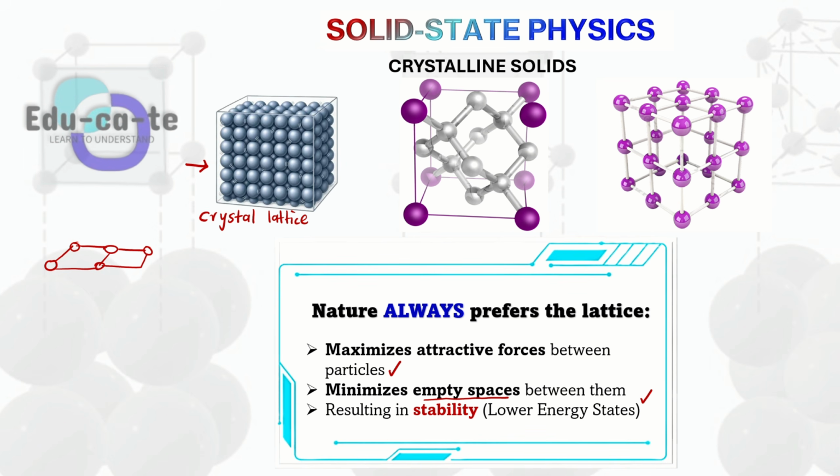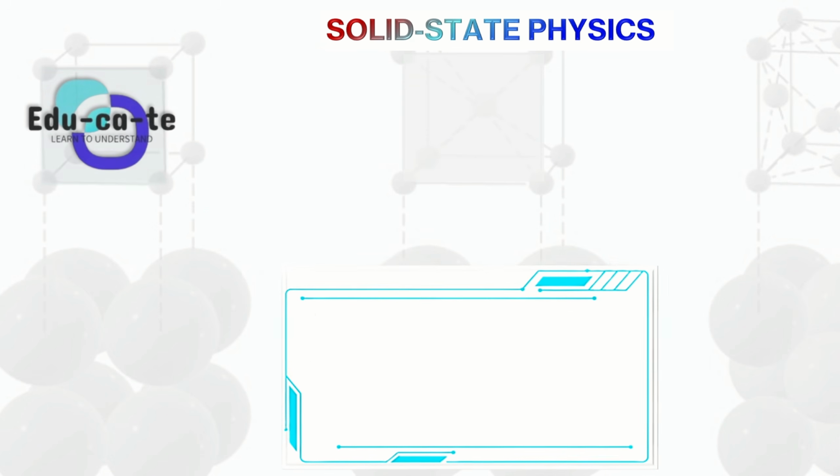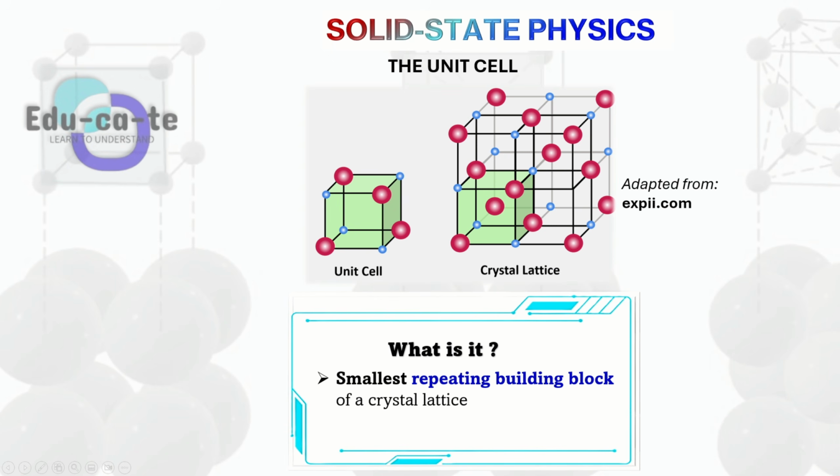So let us talk about the unit of a crystal lattice. We have got a unit cell. Since we say that a crystal lattice has a repetitive pattern, or a pattern that you can establish, it means that we can take out a building block of that pattern. For example, this is the crystal lattice of sodium chloride, adapted from xp.com. You can see that we have sodium ions as well as chloride ions. The sodium ions are these ones, and the chloride ions are the bigger ones, of course.